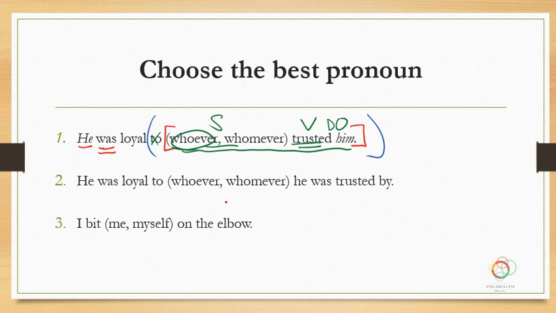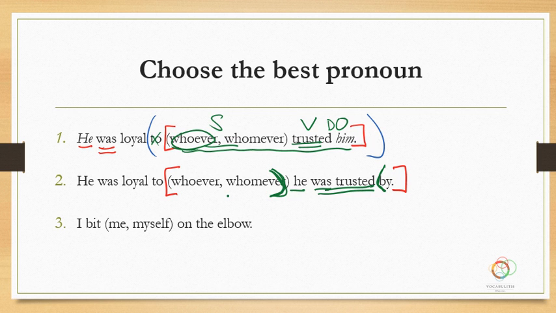He was loyal to whoever or whomever he was trusted by. So we need to isolate that dependent clause there. And then say, all right, inside this clause, what's going on? In the clause, what you have is he was trusted, I guess, is passive voice there. He was trusted by somebody. Okay? And I'm putting my parentheses in awkward position because the by begins my prepositional phrase and the whoever or whomever ends my prepositional phrase.